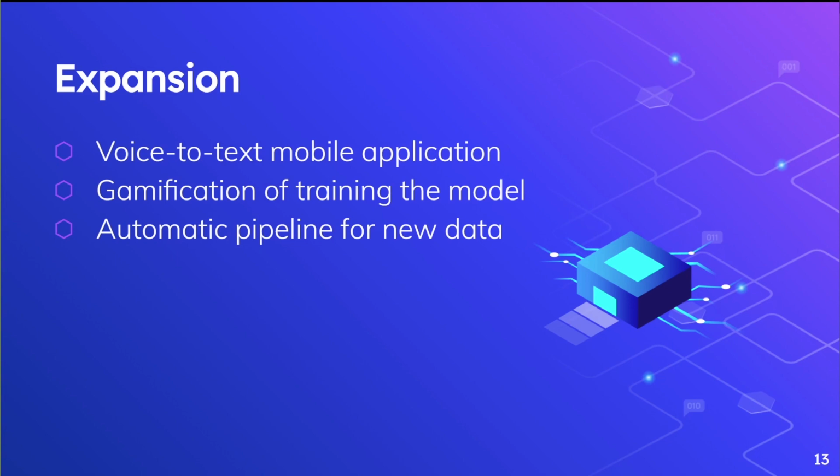Another effective expansion would be the gamification of the training of the model. This would include a crowdsourced game that creates training data where users can help recognize and mark offensive language and hate speech. To further improve our ML model, we plan to have an automatic pipeline for new data, which would help route new text entries to our model to help further train it.